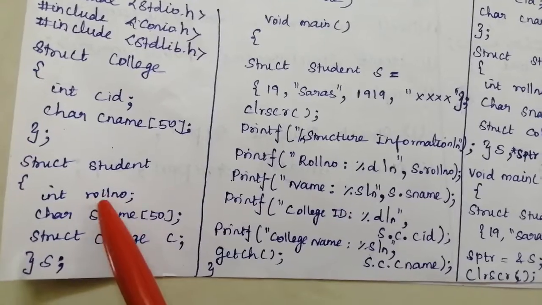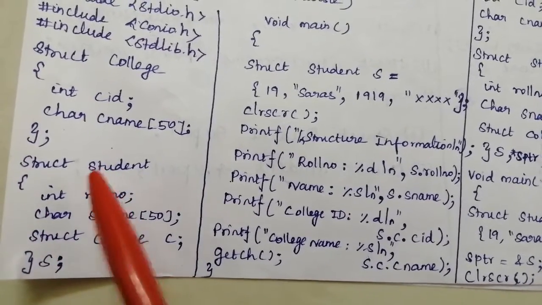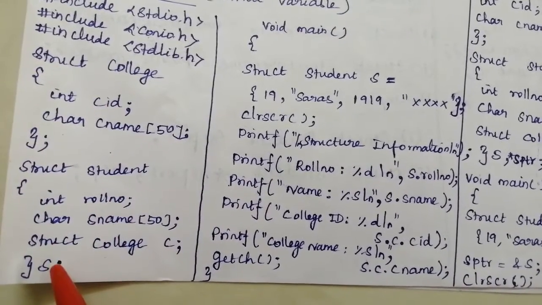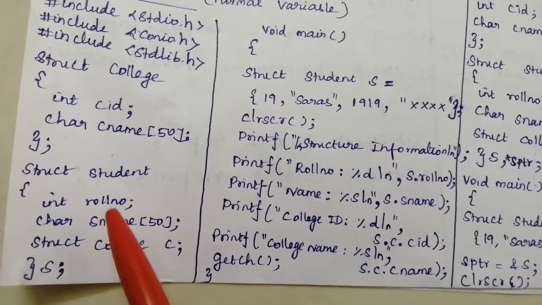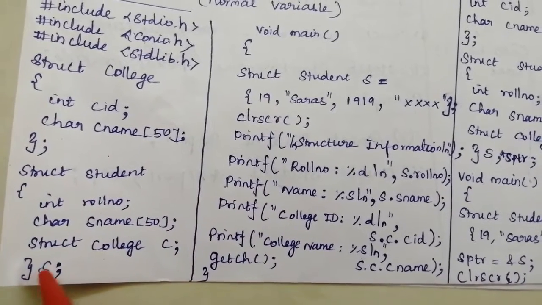If you want to access this roll number, then the structure variable of this structure with the dot operator will be useful to access this member, because here we use a normal structure variable.